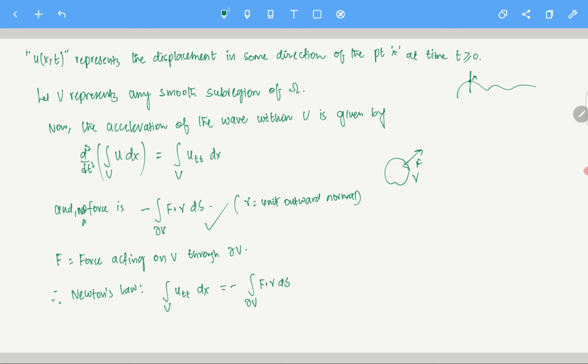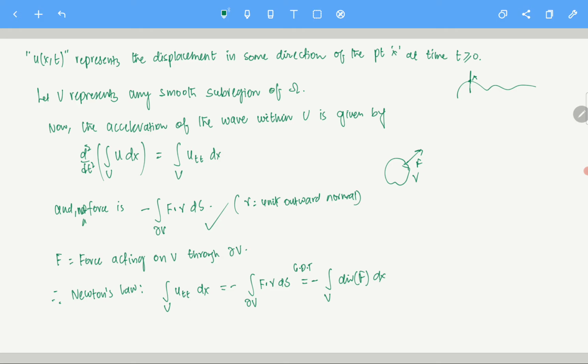This implies that this equals minus the integral over V of the divergence of F, via the Gauss divergence theorem. The integral over V of the divergence of F dx is given by the integral over the boundary of F dot gamma dS. We did this earlier.